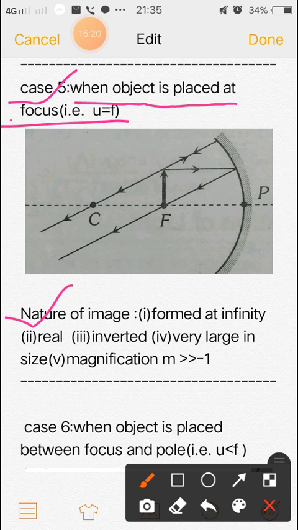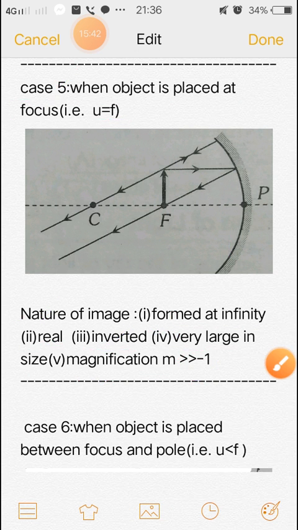So this is the nature of the image formed at infinity. This is real, this is inverted and very large in size, and the magnification is much greater than 1, and the minus sign indicates that this is inverted.